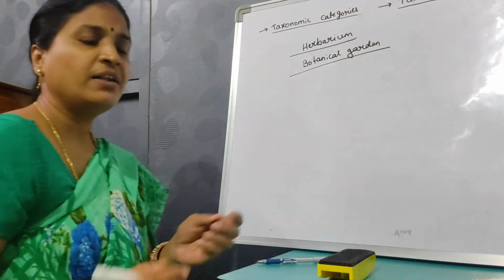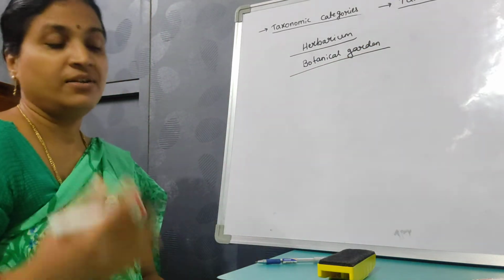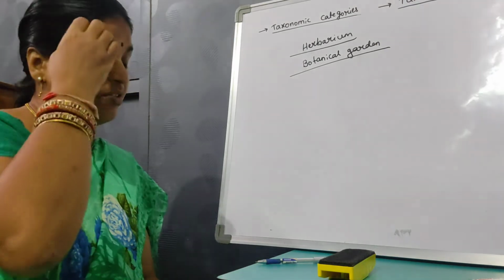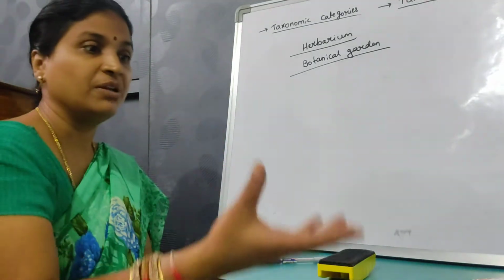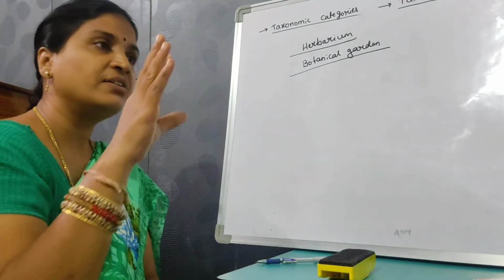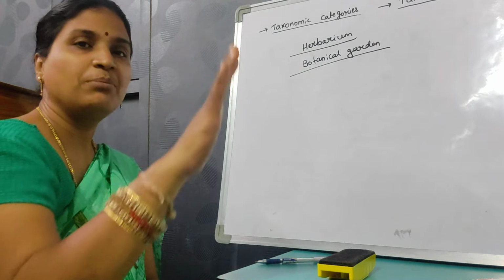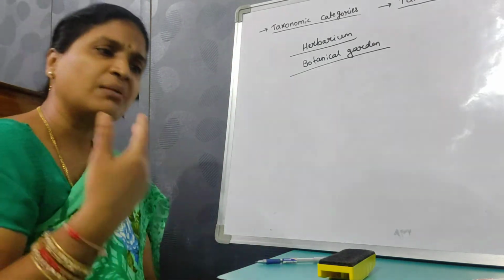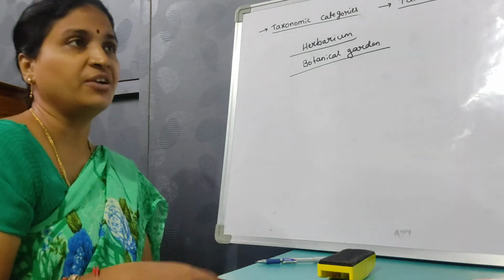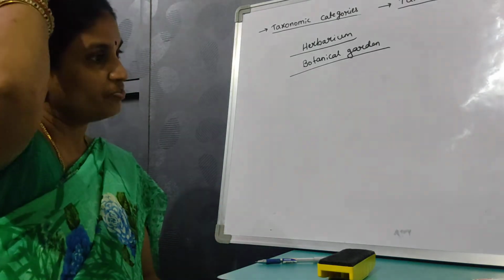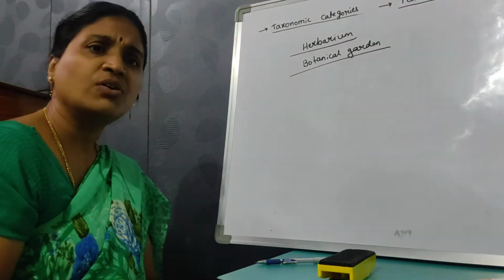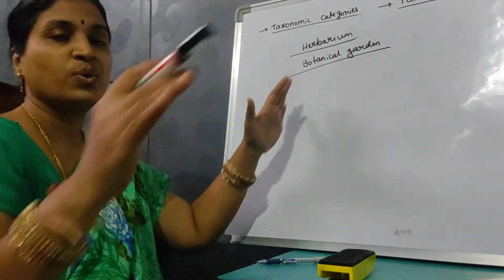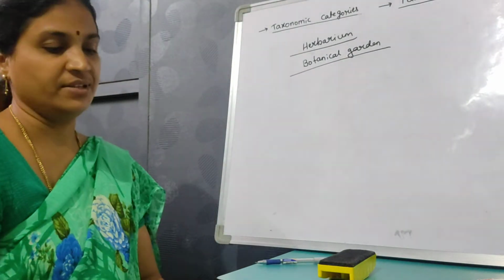Botanical garden, where the living plants are taken for reference. Here the particular plants are labeled with the botanical name, family, and what their use is, if any. It can be an ornamental plant, or it can be used for medicinal purposes. So it is a place where the plants are grown and taken as reference.